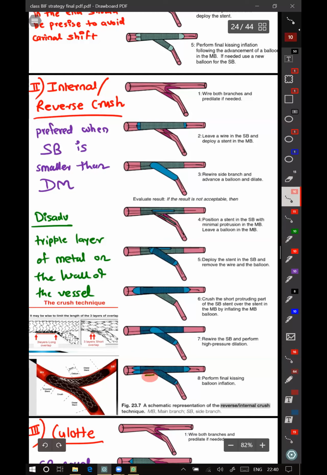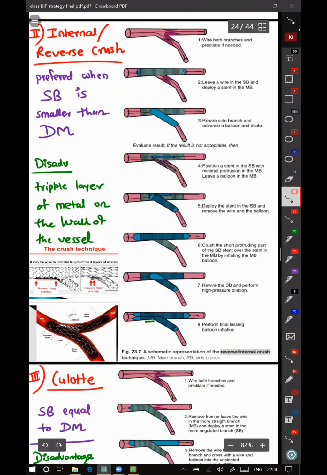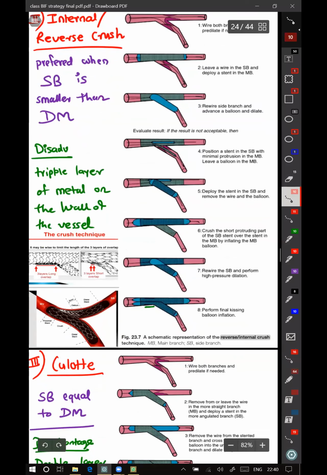On this side you will have 3 layers of stent, versus Q-load, where you will have full circumference 2 layers. So the disadvantage of reverse crush is a triple layer of metal on one wall of the vessel, as seen here. This is the main branch stent. You have put one stent in the side branch which you had protruded, and this protruded part you have crushed. That crushed part is lying here extra. So that is 3 layers.